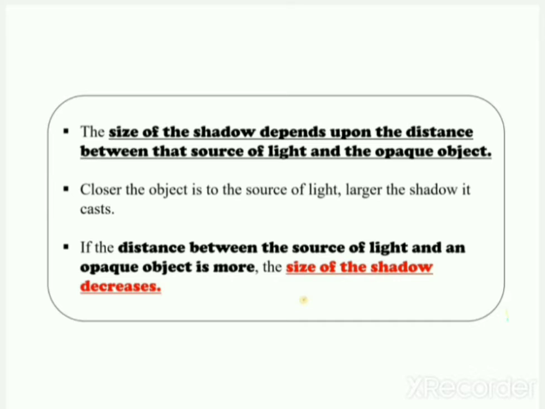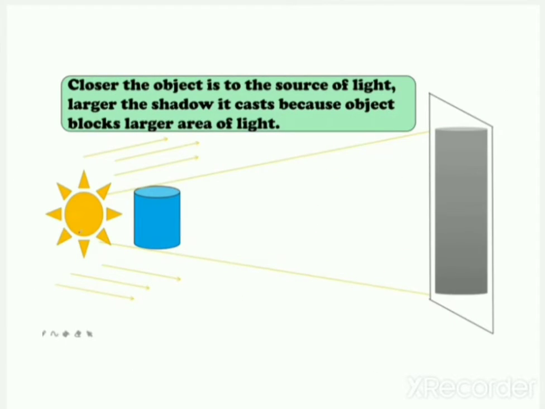When the object is closer to the source of light, the shadow is larger. And if the object is farther from the source of light, the shadow is smaller. So if the distance between the source of light and an opaque object is more, the size of the shadow decreases. Let's see with this example.